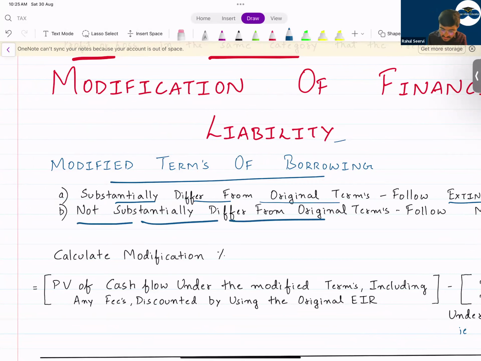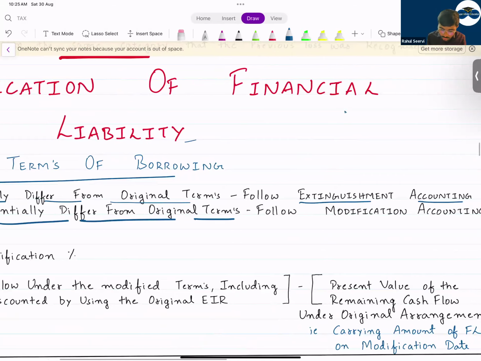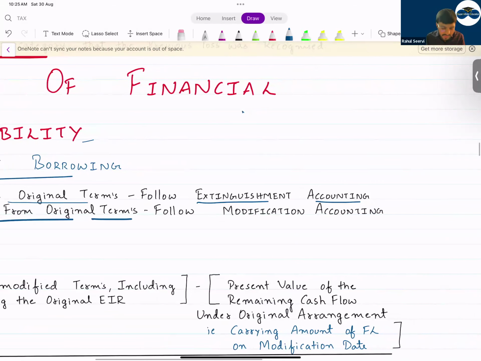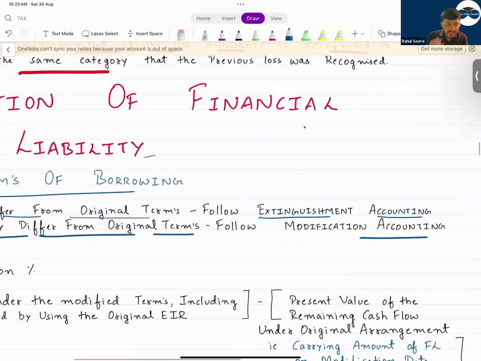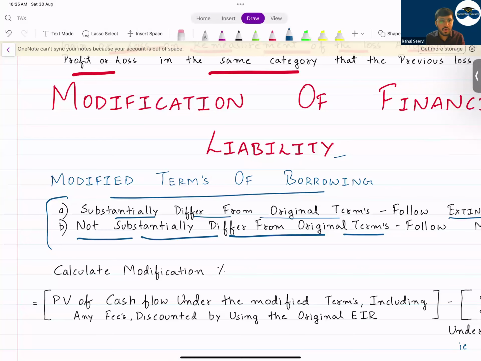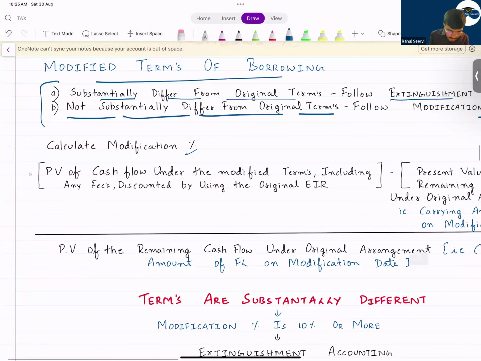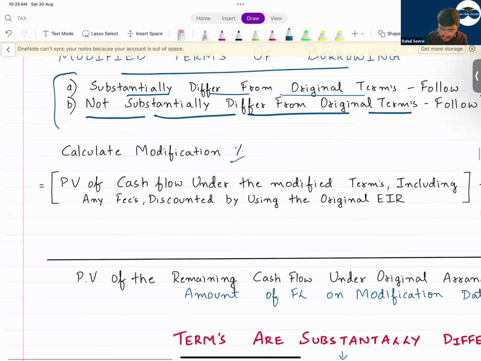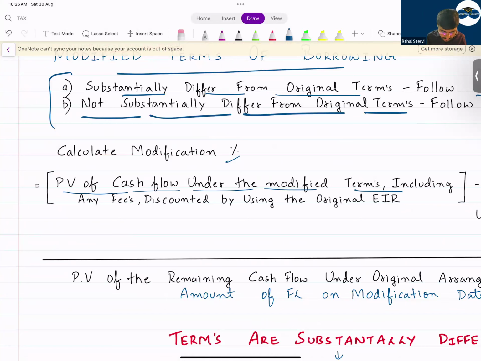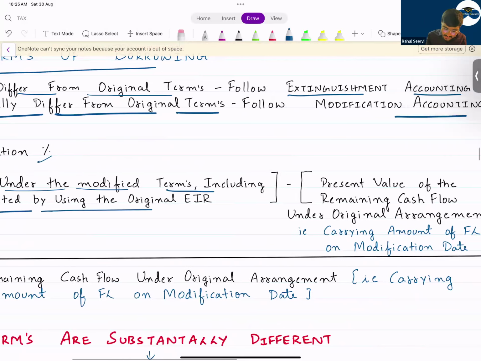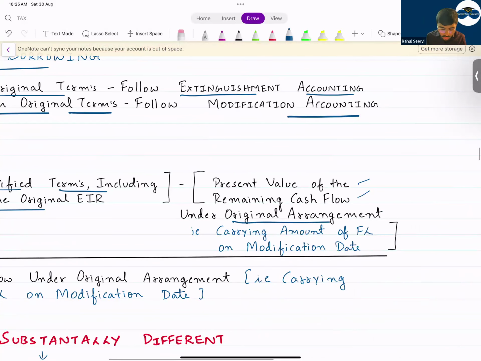If the terms do not substantially differ from original terms, follow modification accounting. Now, sir, how will we know whether it's substantially different or not? You have to do a calculation. You have to calculate the percentage. If this percentage is more than 10%, you say it is substantially different. How should you do the calculation? You should take the present value of the cash flow under the modified terms, including any fees, discounted using the original EIR, less the present value of the remaining cash flow under the original arrangement.